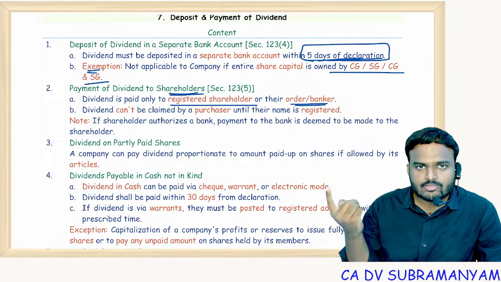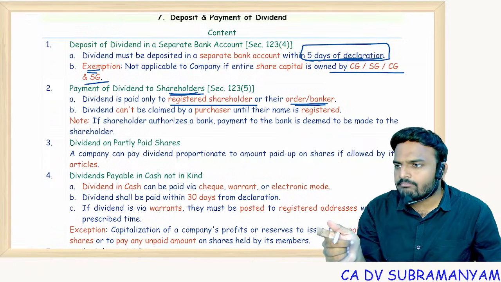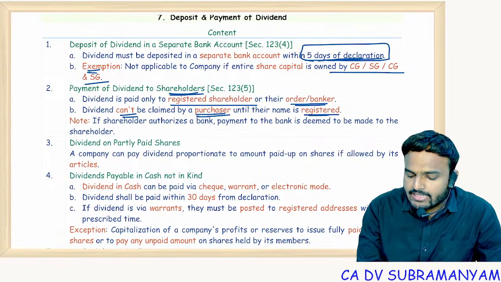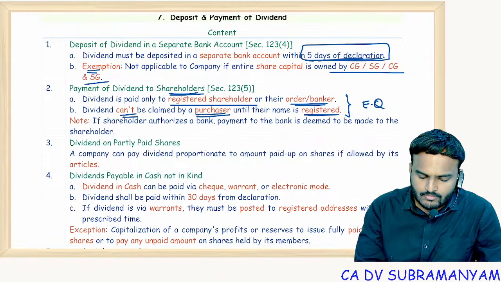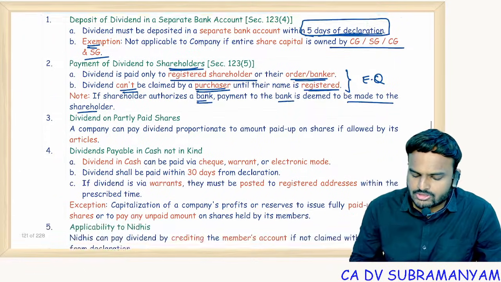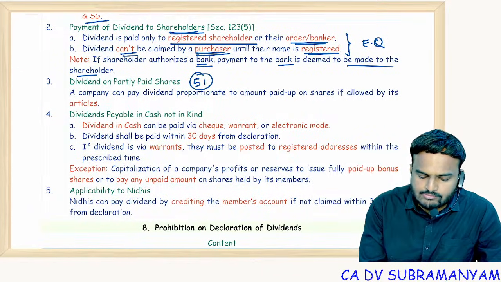Just now we have seen the question. Dividend is to be paid to the registered member, not the unregistered transferee. Dividend cannot be claimed by the purchaser until the name is registered. On this point only, I quoted an exceptional question. If a shareholder authorizes a bank, payment to the bank is deemed to be made to the shareholder. And this is Section 51. In one attempt, this point was also tested.